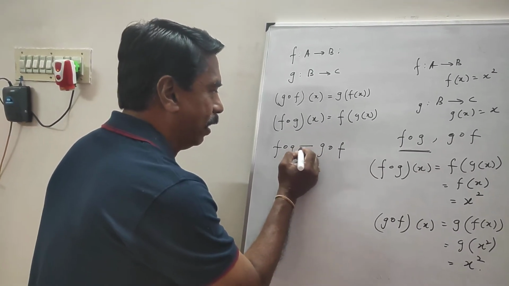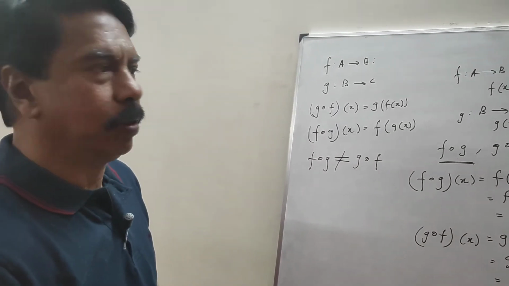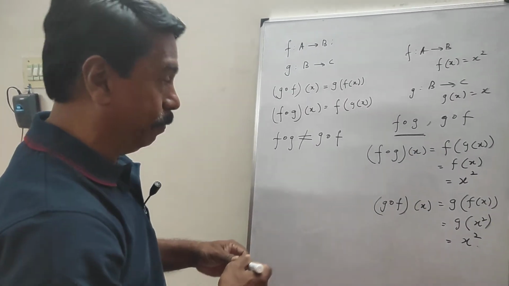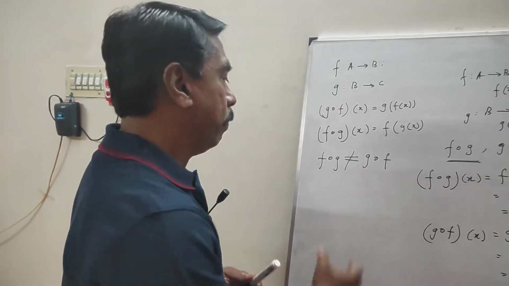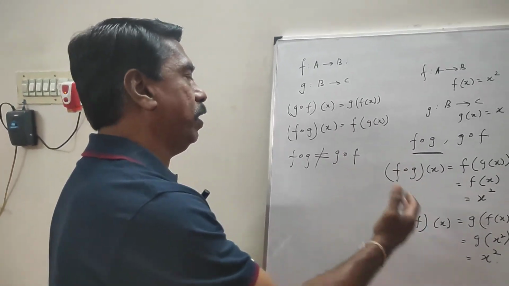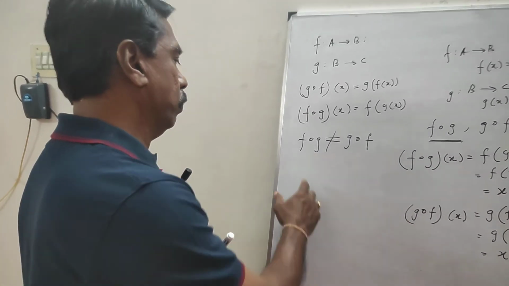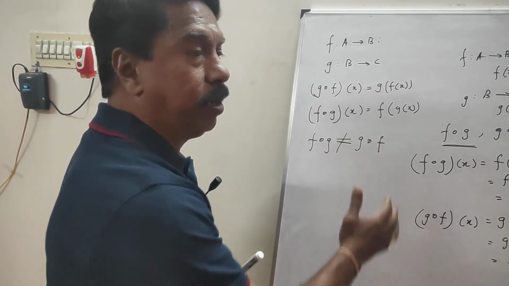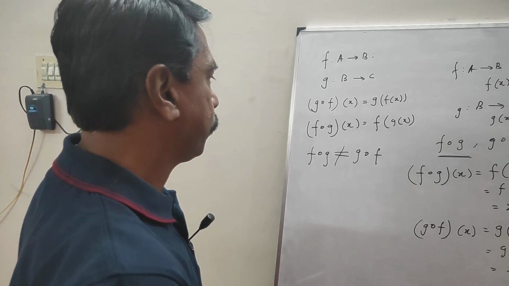In general, they will not be equal. Fortunately or unfortunately, here I got both the answers as the same. It may happen occasionally, but in general, when we talk about functions, it is not commutative. F dot g will not always be equal to g dot f. Maybe sometimes it may be equal.